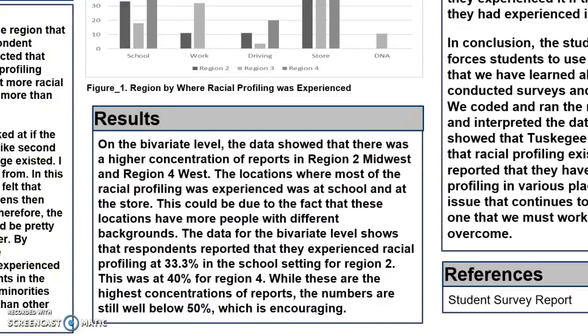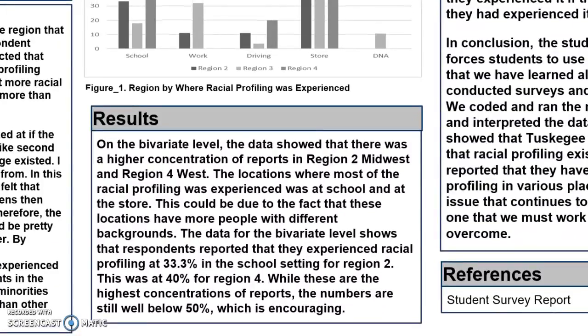Results on the bivariate level, the data show that there was a higher concentration of reports in region 2, which was the Midwest, and region 4, which is the West. These locations where most of the racial profiling was experienced were also at school and at the store. Like I hypothesized, this could be because these locations are where you have a lot of different people from different backgrounds all in one place.